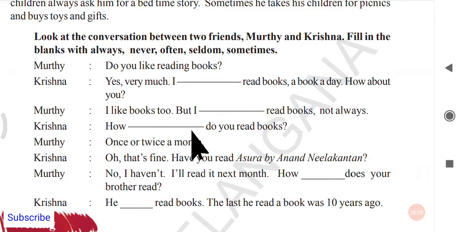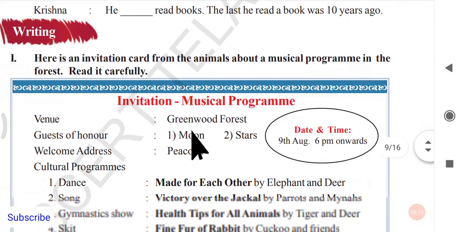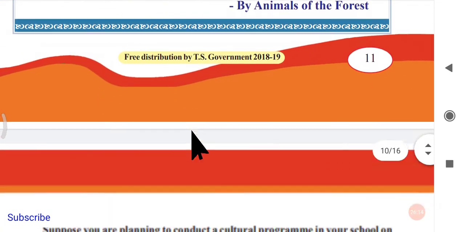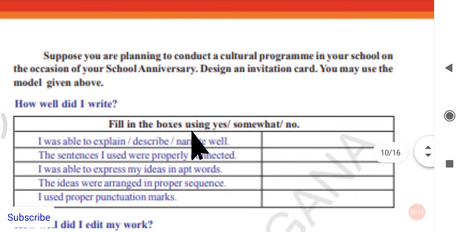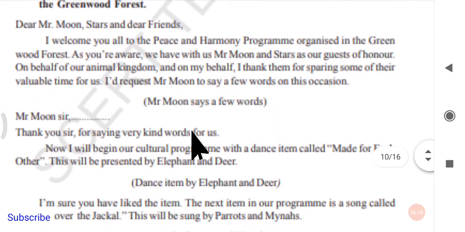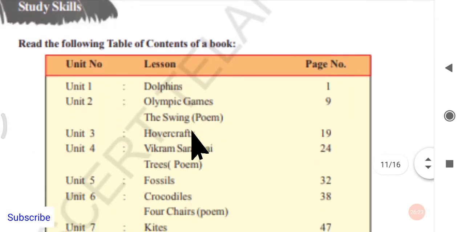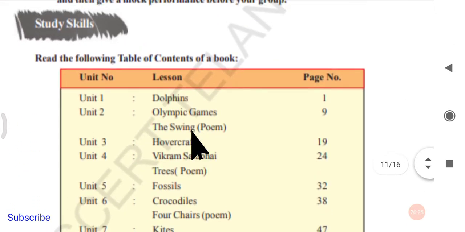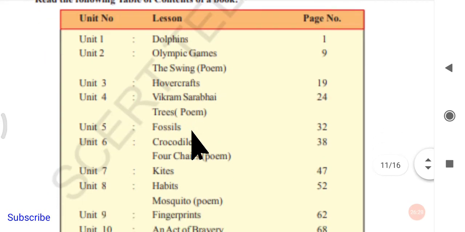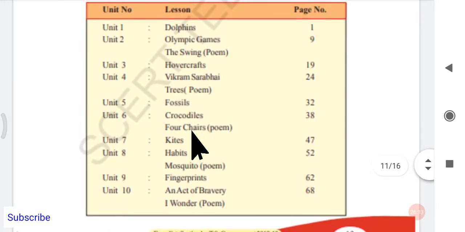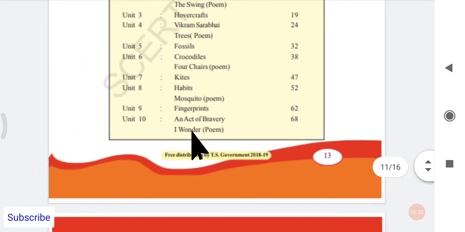Okay, yeah. So we have a writing scale here, that is invitation, and that is for the children. We can just leave it and move to the next slide. This everything is for children. If we have some study skills here, okay, study skills, just like reading comprehensions, we can think. Okay, so we have some units here, lessons and page numbers also. Very easy one, we shall complete very quickly.